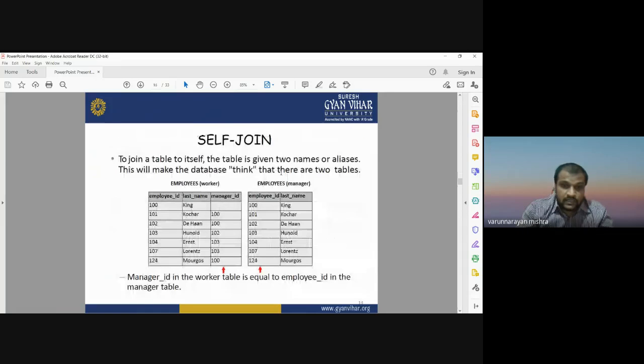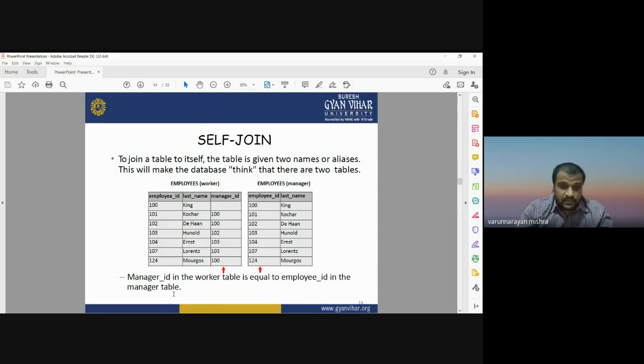So self join, here is a very clear-cut example. What is self join and how does it work? To join a table to itself, the table is given two names or aliases. This will make the database think that there are two tables: employee ID, employee name, manager ID, then employee ID and last name. Okay. So here you see manager ID in the worker table is equal to the employee ID